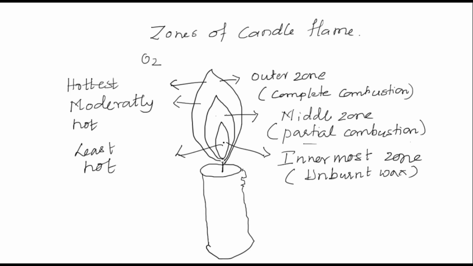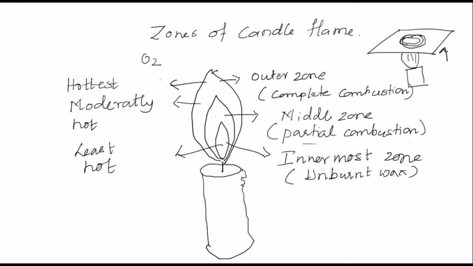So generally it appears black in color, whereas the outer part is bluish. Bluish is an indicator of the hottest zone; there will be more temperature. You can very easily test it. You can take a paper or a metal sheet and keep it over the flame. Then you will find on the bottom side carbon rings which are formed, right?